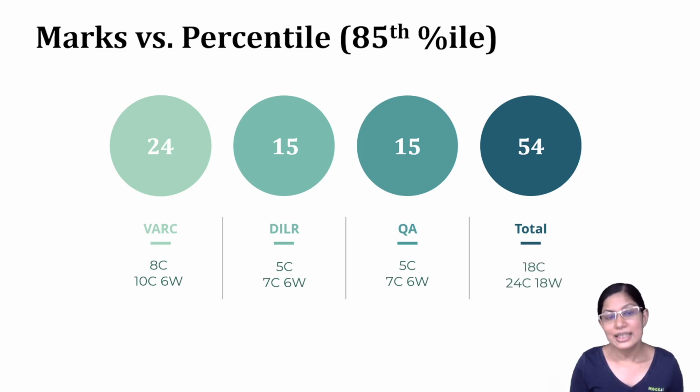So in total, that's giving us an overall score of 54. Of course, we're not concerned with that because we're not looking to get overall 85, we're looking to get 99. So now that we have the minimum out of the way and you're at least getting 24, 15, 15, let's get into the strategies, and now you can pick and choose and go with the strategy based on your strength.